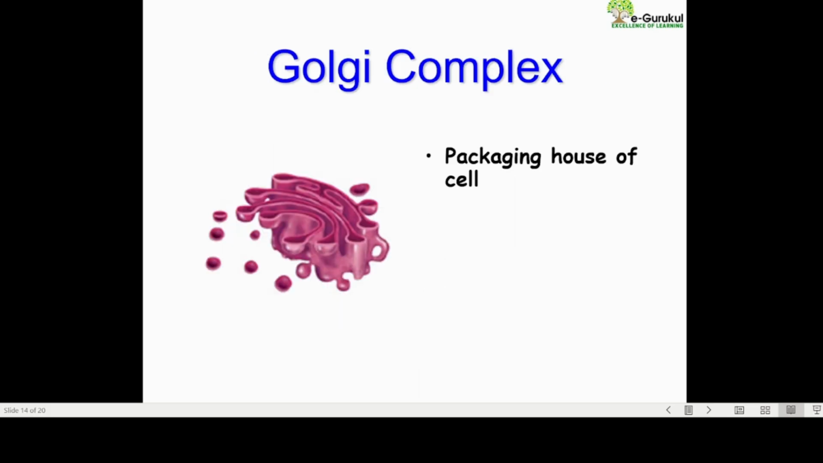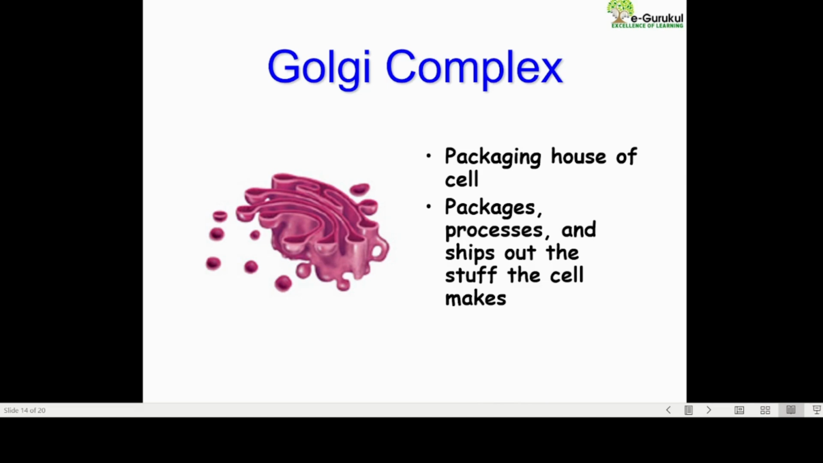Now, coming to the Golgi apparatus or Golgi complex, which is the packaging house of the cell. Basically, it is involved in getting everything ready for transportation. It is the packaging process, whether something is going out or coming in. When anything goes out, we need to pack it. If anything comes in, we need to unpack it.